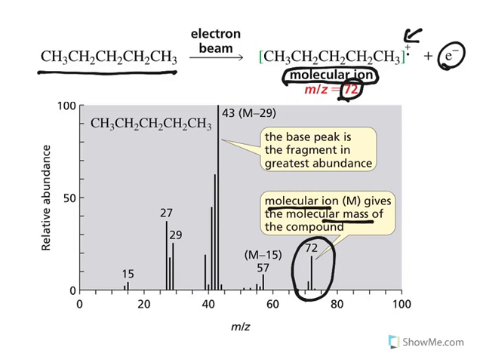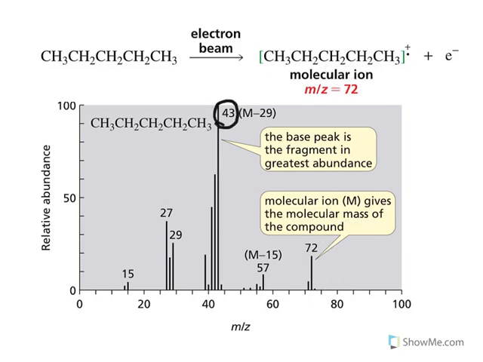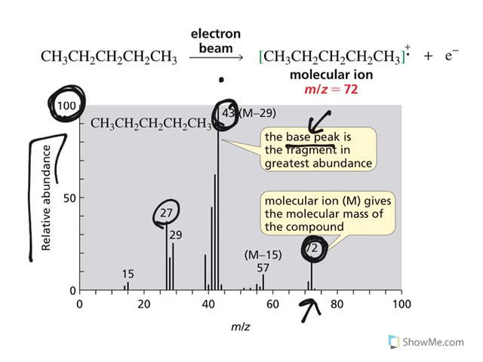For any mass spectra, the peak you get at the extreme right gives the molecular ion peak. Whereas the peak with highest abundance, see this, this peak has got the highest abundance. This is known as the base peak. So this one is given as 100% abundance and the remaining peaks are given relatively. The molecular ion is at 72, whereas the 43 mass one has the highest abundance, so this is the base peak. This is how a usual spectrum looks. The y-axis is relative abundance, whereas the x-axis is mass by charge ratio.